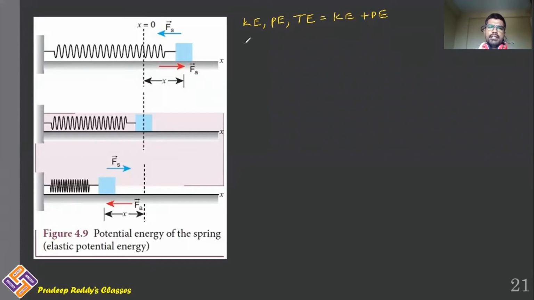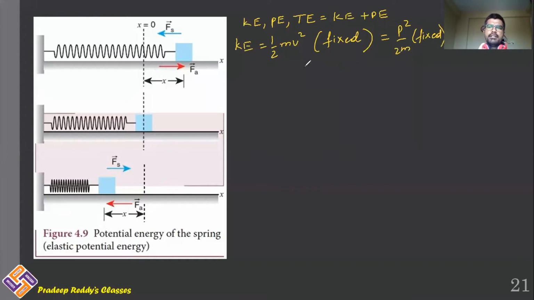Kinetic energy is equal to half mv square. This is fixed, it does not change. Like the formula of kinetic energy will remain the same in all the chapters, or even you can write it as p square by 2m. This is also a fixed formula, whatever the chapter may be.